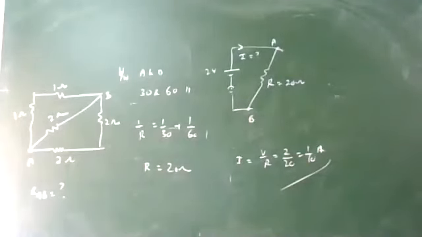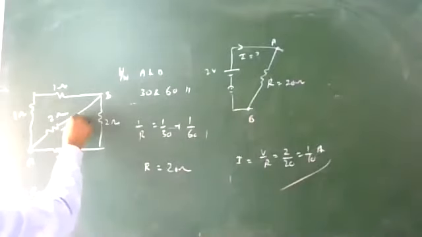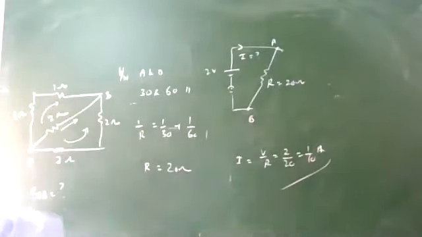From A to B, how many ways are there? Just the same way we did capacitor connections. First way, second way, third way.